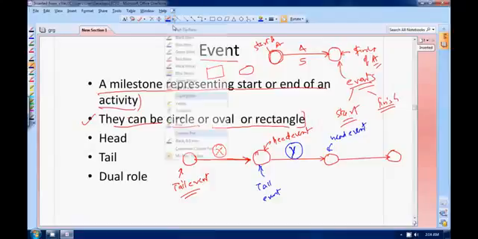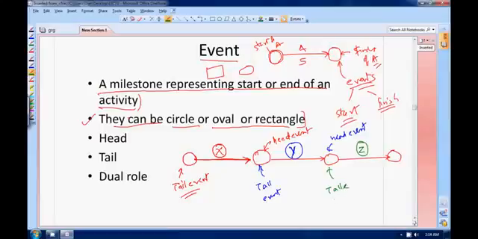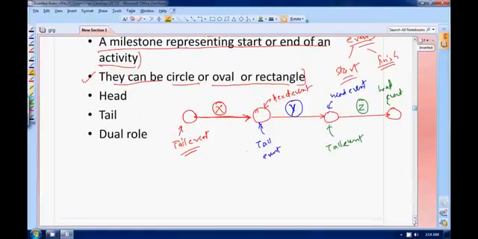Now suppose I am talking about this activity Z. For Z, this is your tail event, and this is your head event. So from here you can make all your conclusions. Suppose I am numbering this 1, 2, 3, 4. This is the start of your project, and this is the end of your project.